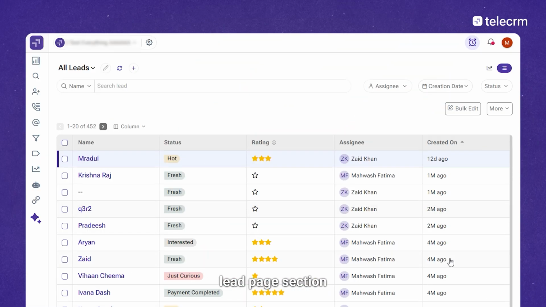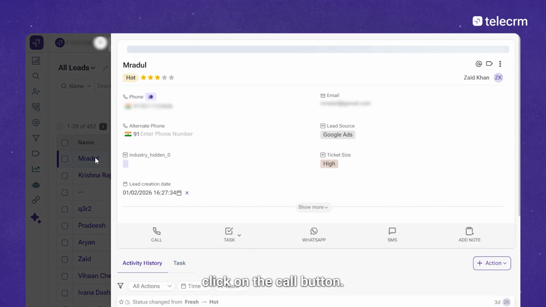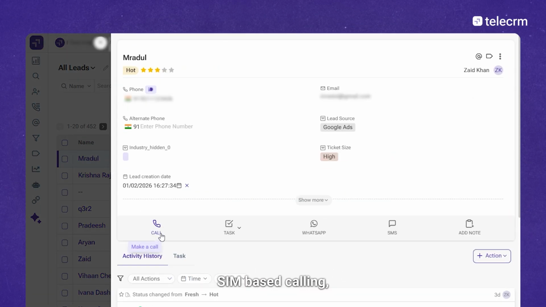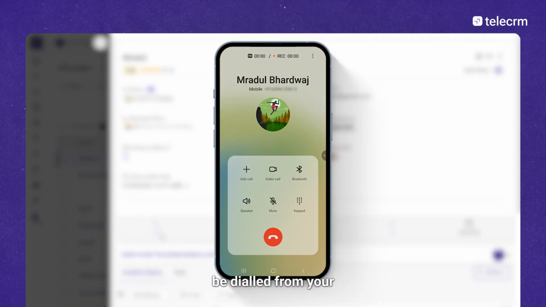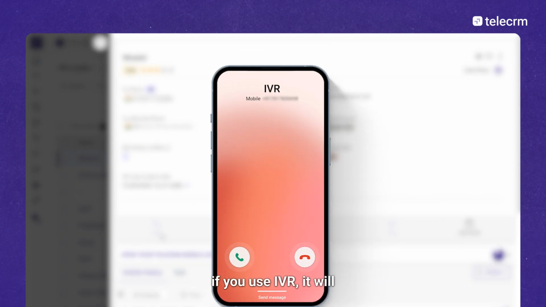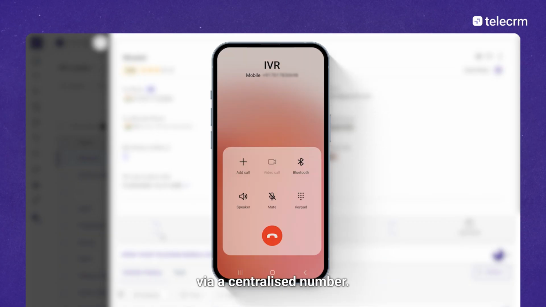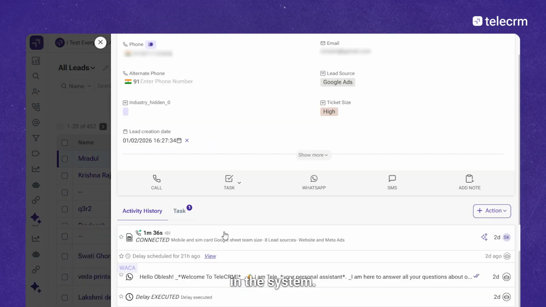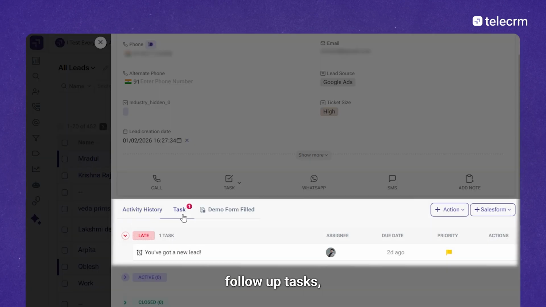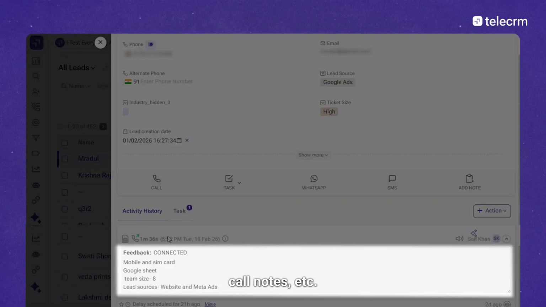You go on the lead page section in TeleCRM, click on the call button. If you use SIM-based calling, the call will automatically be dialed from your mobile phone. And if you use IVR, it will be redirected via a centralized number. Once you hang up the call, everything will automatically be tracked in the system. You can look at call recordings, follow-up tasks, call notes, etc.